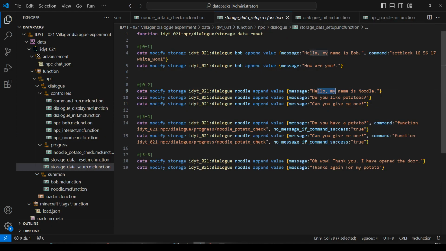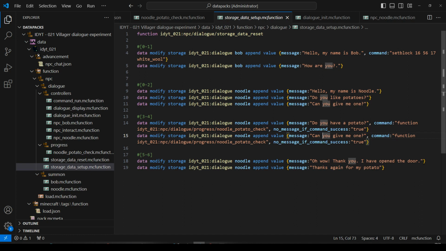He's going to say, hello, do you like potatoes? Can you give me one? He's going to cycle between these two commands until I give him a potato. When I give him a potato, he's going to set my progress to 5 and call the function again. So he's going to set it to 5 and call the function again and say that. And then as I click on him each time, he's going to keep saying, thanks again for my potato. Okay, that seems all right.